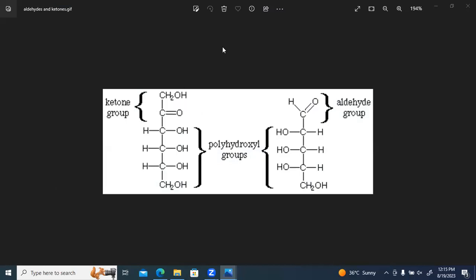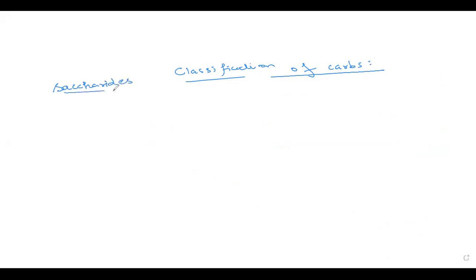Okay. Now we'll study the classification of carbohydrates. The basic classification is on the basis of the saccharide units. As I have already told you, the saccharides are the basic unit of a polyhydroxy aldehyde or a polyhydroxy ketone. Single unit. Now, based upon these units, here we'll be studying the classification of carbohydrates based upon the saccharide units.